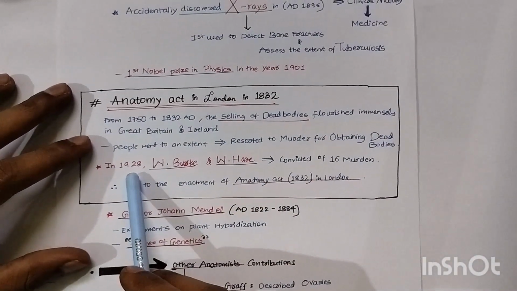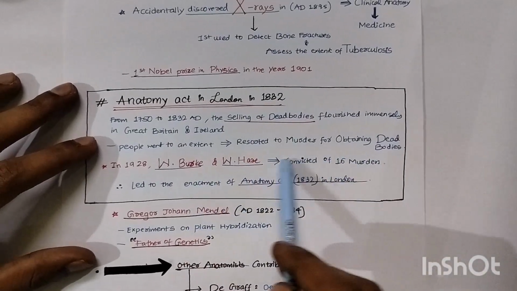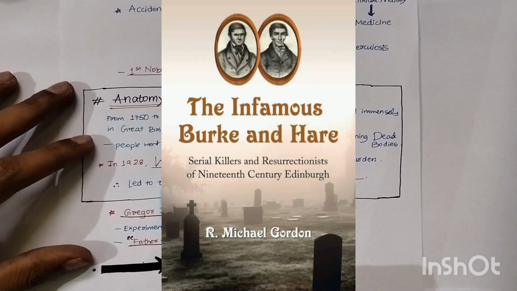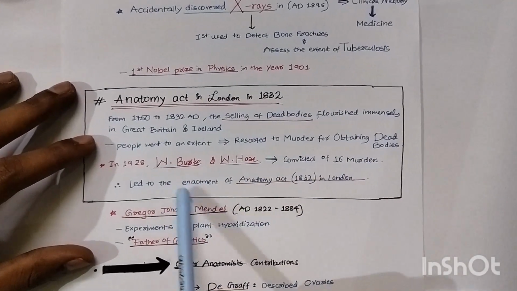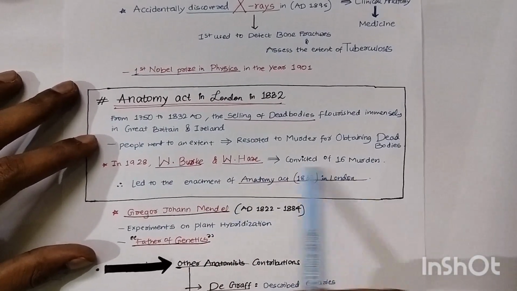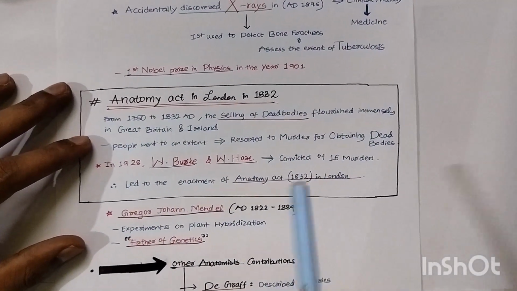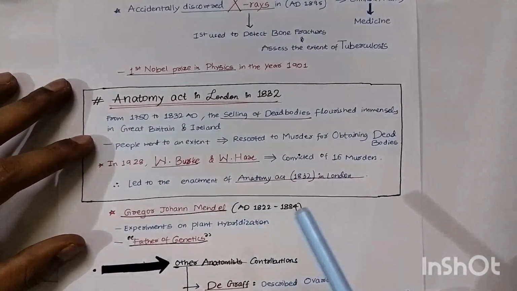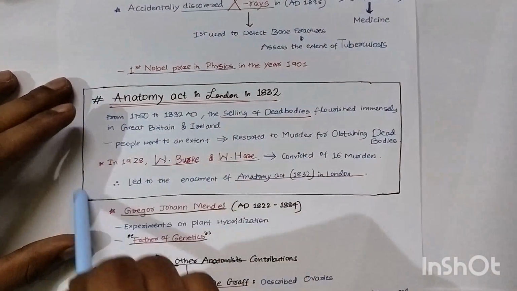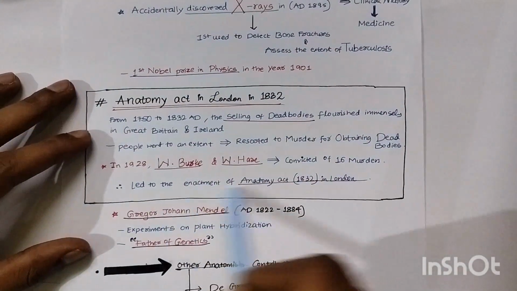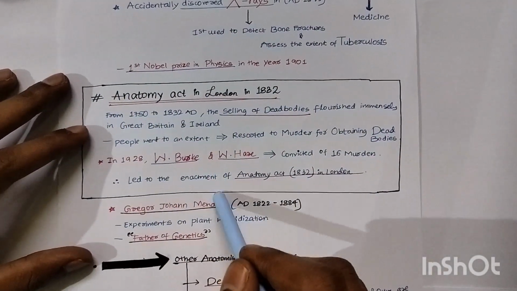So in 1828, Burke and Hare were convicted for 16 murders. They were convicted for committing 16 murders, which led to the enactment of the Anatomy Act because of those horror things that were happening. So the Anatomy Act 1832 in London was made, so that dead bodies are not to be robbed or stolen, and murder is illegal. And if you want to study anatomy, the medical schools are providing bodies to study, so you have to study there itself. So some rules and acts were made.